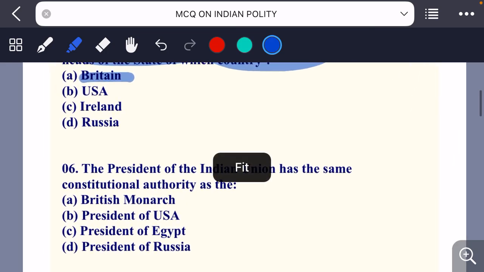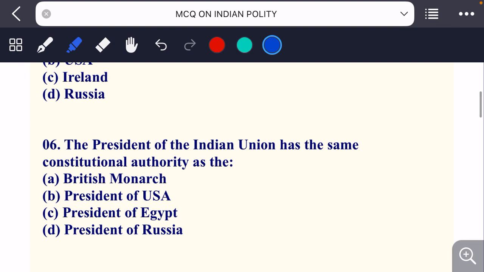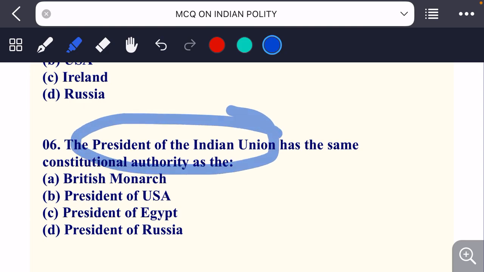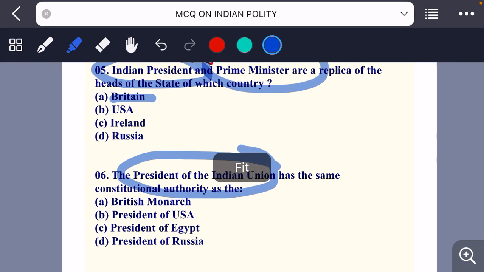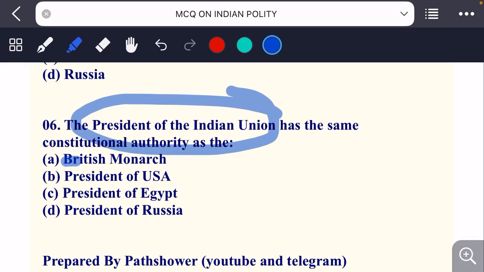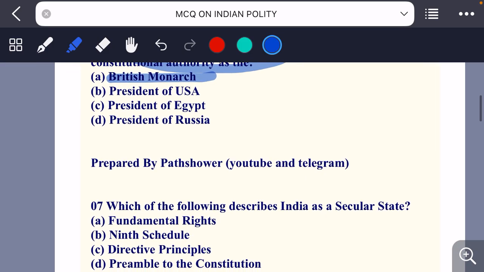ओके. So we see next question. The President of Indian Union has the same constitutional authority as, जो है उसकी सेम constitutional authority किसके साथ होगी? पहले ही मैंने बता दिया, that will be with the British monarch. Okay.